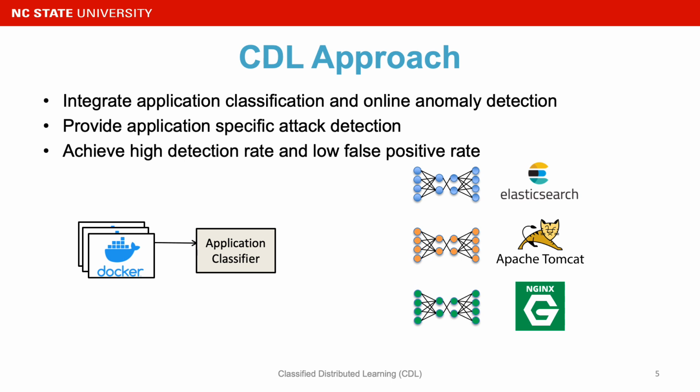For example, we extract the system call data from a Docker container and we will feed them into the application classifier. At this time, the application classifier tells that it is running Apache Tomcat, so we will use the model for Apache Tomcat to detect anomalies in this container. Similarly, we have another container and the application classifier tells that it belongs to Elasticsearch. So we will use the model for Elasticsearch to detect anomalies. And that is the same for another container running Nginx.